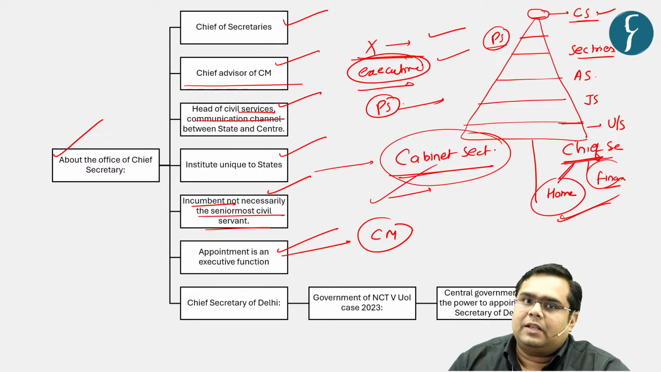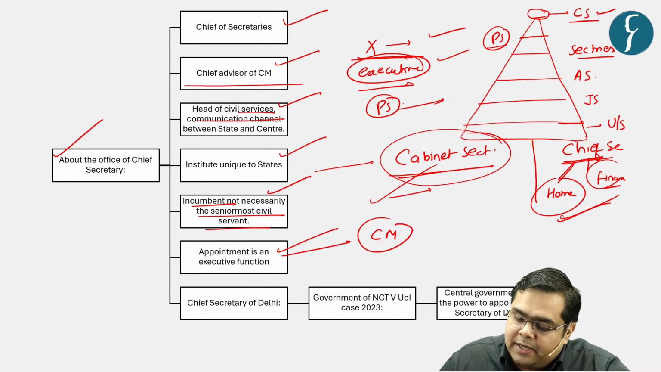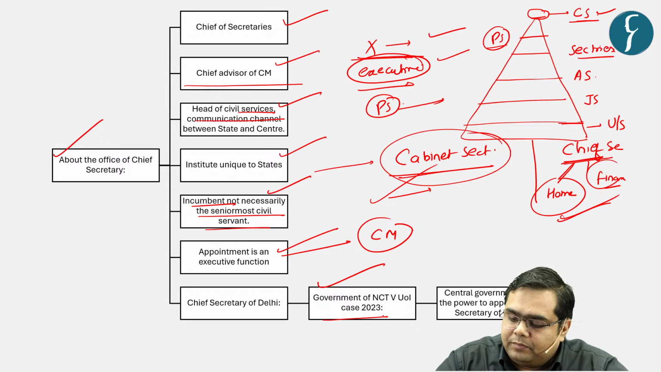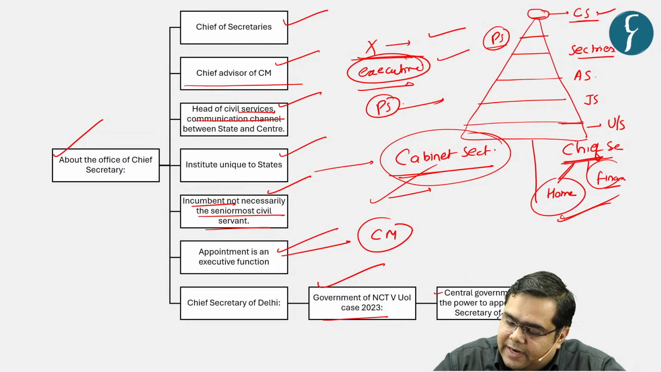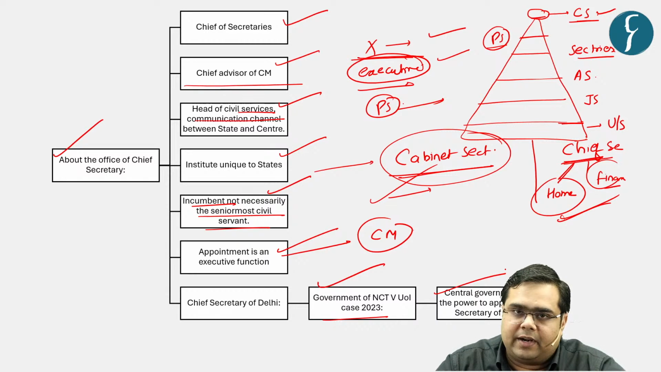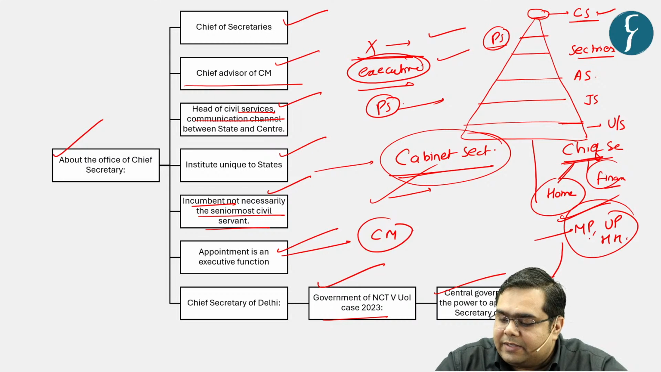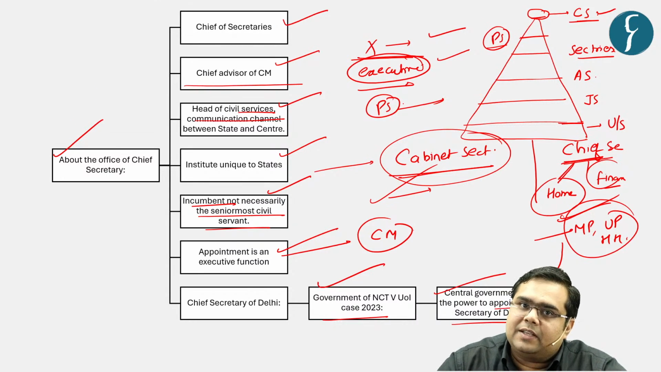However, the case is a little different when it comes to Delhi. In the Government of NCT versus Union of India case, 2023, the Supreme Court said that the central government has the power to appoint the Chief Secretary of Delhi. In other states, like MP, UP, Maharashtra and so on, obviously the CM has the power to appoint the Chief Secretary. But in the case of Delhi and Puducherry, this power of appointment is with the central government.